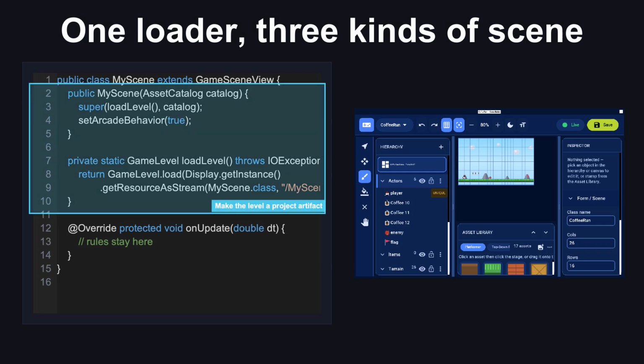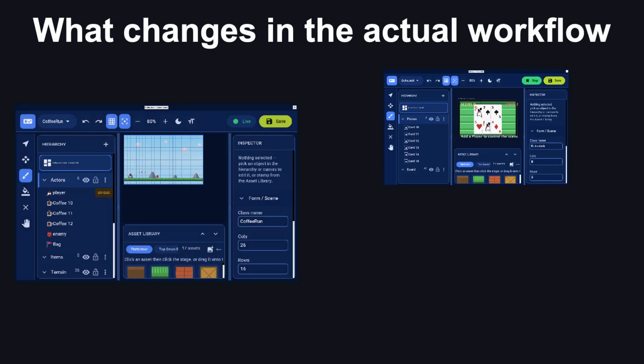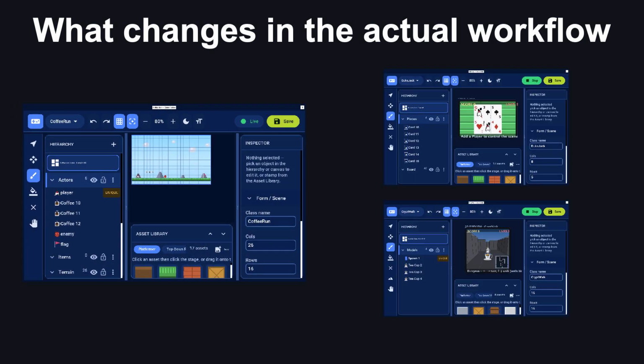The same model supports a side-scroller, an isometric board, or a three-dimensional dungeon without changing that loading shape. The editor exposes hierarchy, assets, canvas, and properties in one place. The board and dungeon captures show that the format is not a platformer skin. Each mode has its own projection and preview while retaining the same project data model.